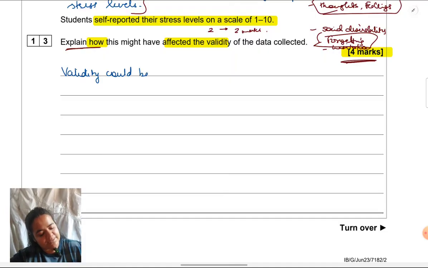as participants' stress levels are internally experienced by them.